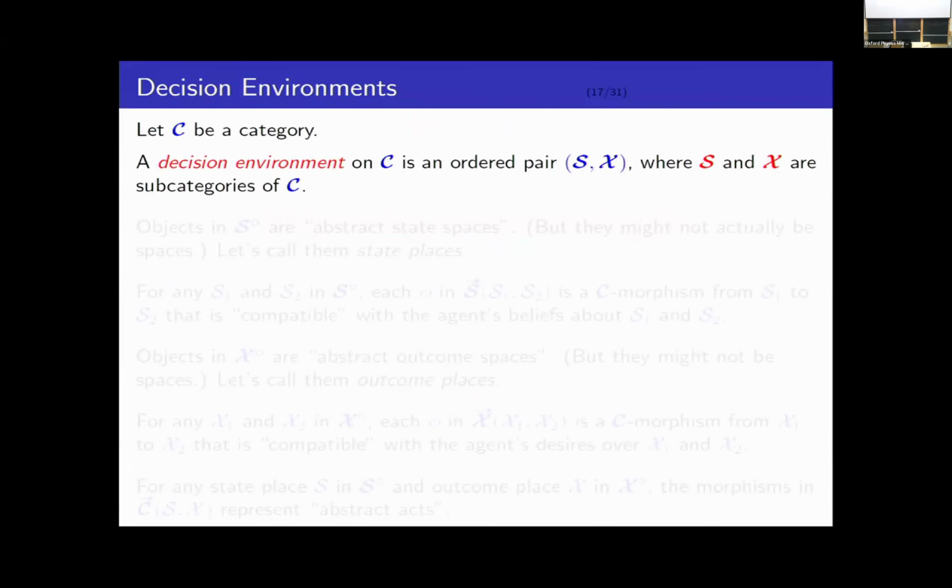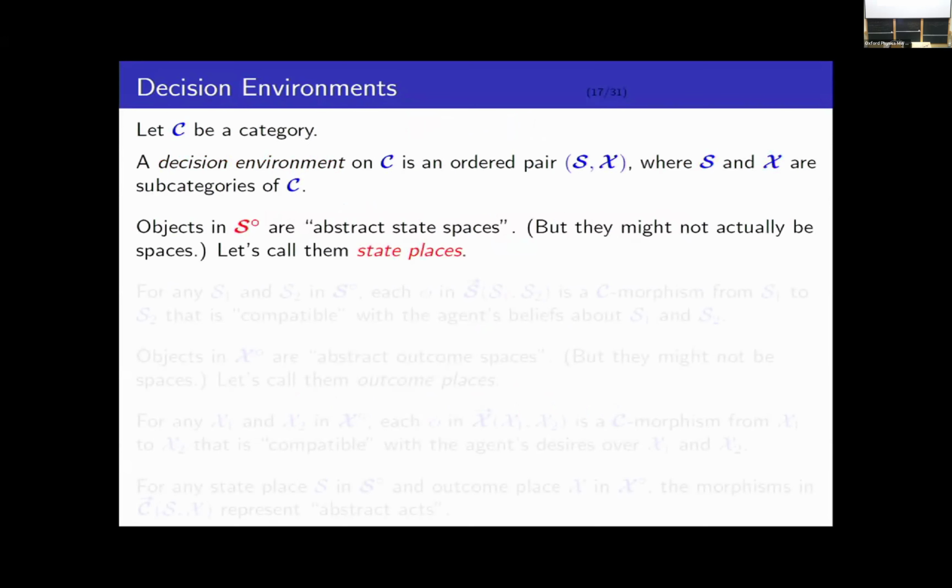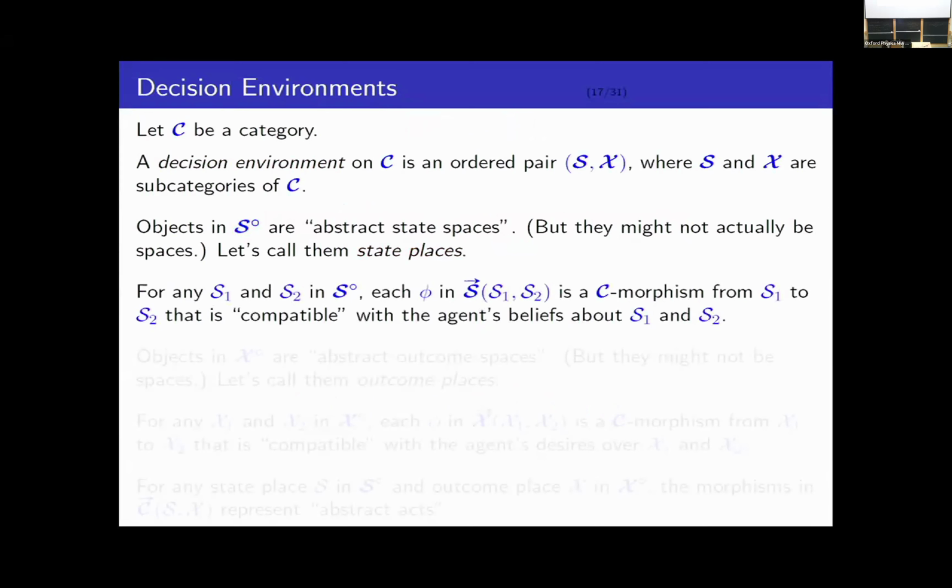So what are these subcategories supposed to do for us? The objects in S represent abstract state spaces. These are different possible sources of uncertainty. Of course, in an abstract category, they might not actually be spaces, so I'm going to call them state places. For any two state places, S1 and S2, what do the state place morphisms represent? A state place morphism from S1 into S2, you can think of as a C morphism from S1 into S2, which is in some way compatible with the agent's beliefs about S1 and S2 in a manner that I will explain in more detail later. But for the time being, think of it as something like a measure preserving transformation.